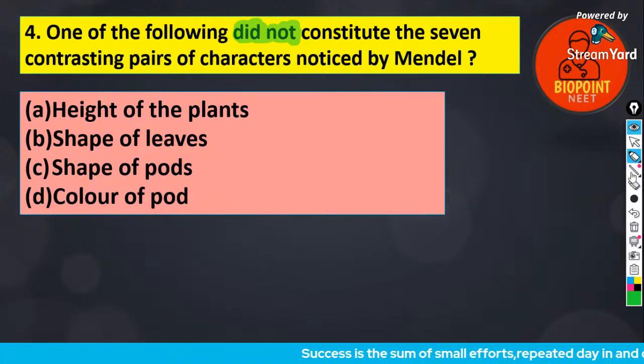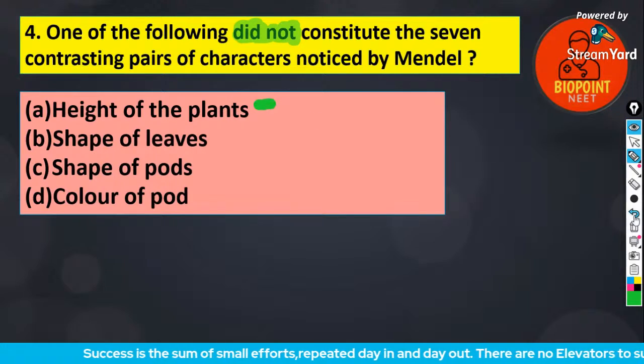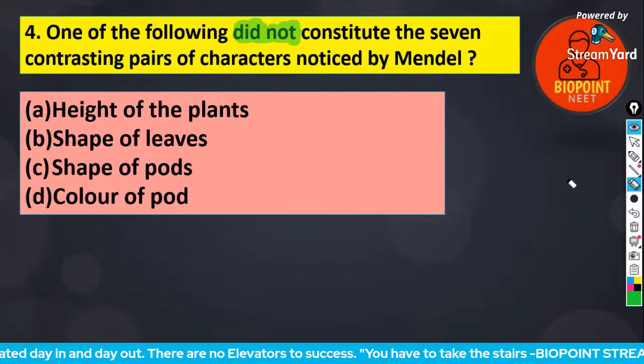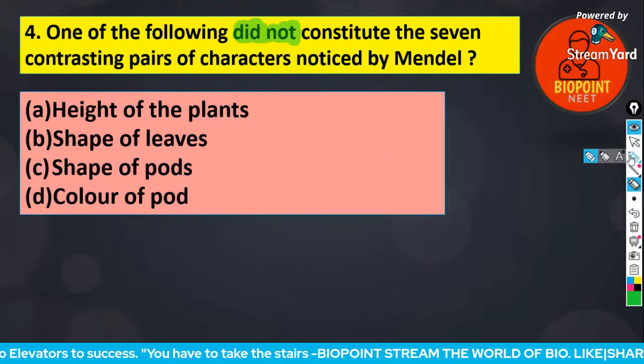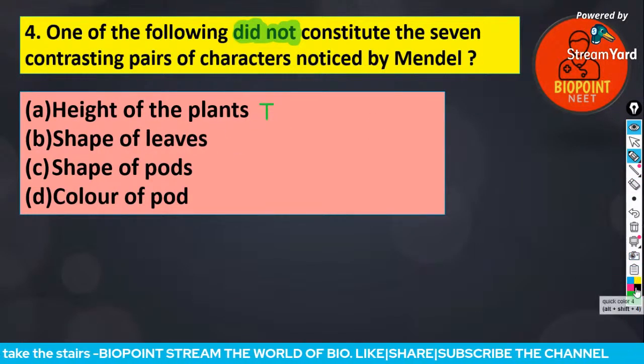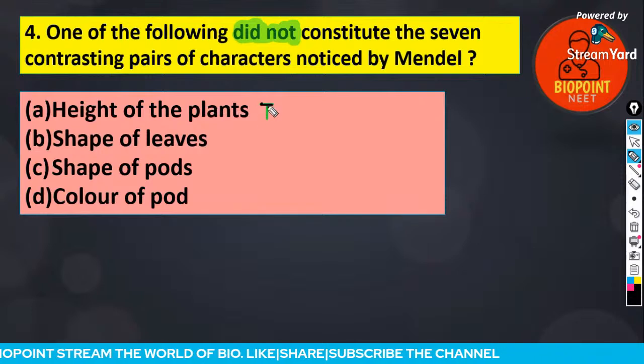Guys, we studied about the tall and dwarf. Exactly, it is B. Shape of the leaf. Anyway, let me tell you. For height of the plant, the plants may be tall, dwarf is there.